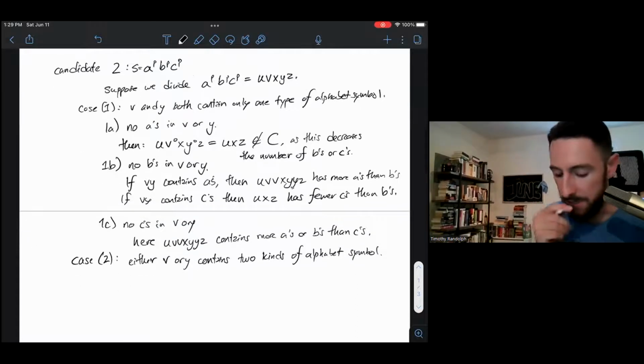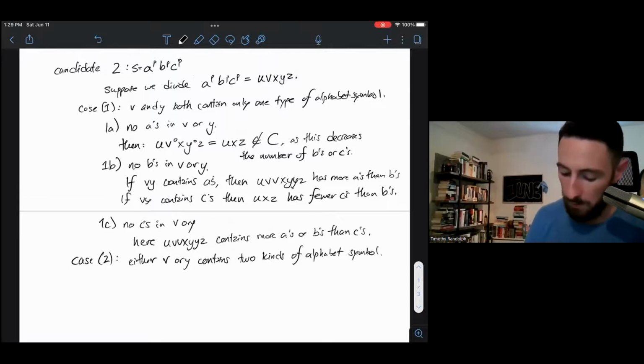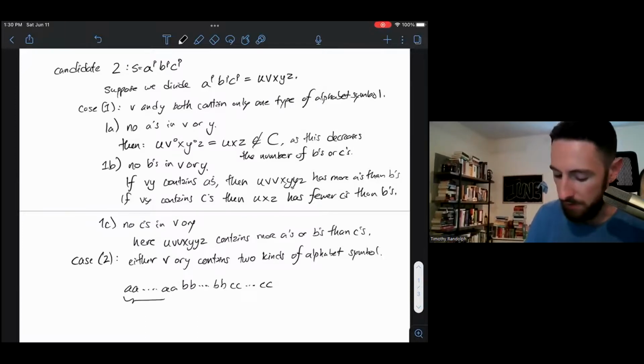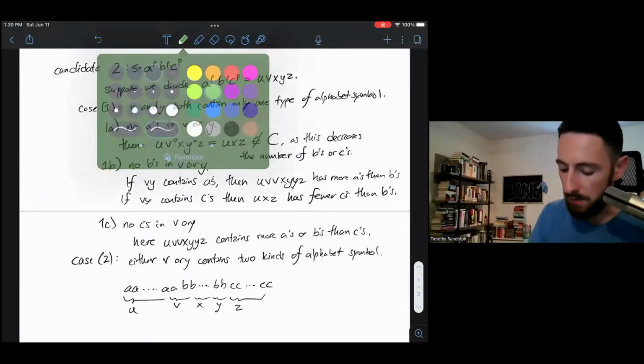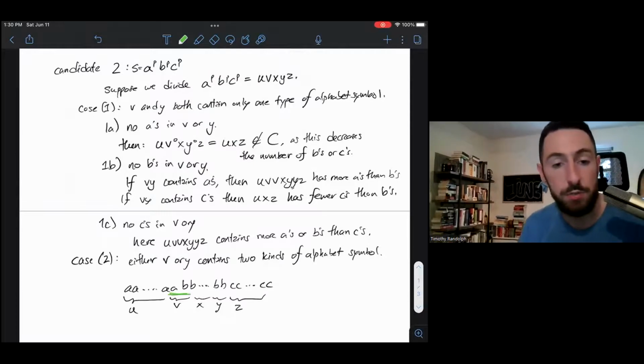So any cases that don't fall into case 1 will fall into case 2. And if I want to look at this visually, again, we'll have a bunch of A's, a bunch of B's, and a bunch of C's. Perhaps I have a division like U, V, X, Y, Z. And in particular, I know if I'm in this case, then either V or Y straddles two different letters.